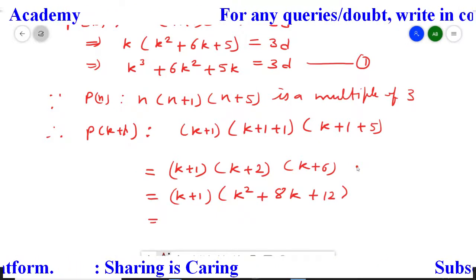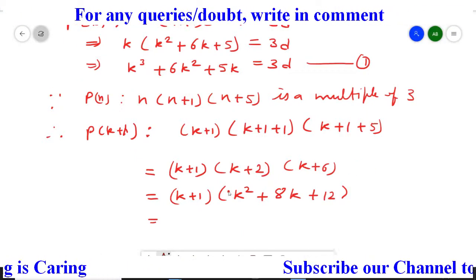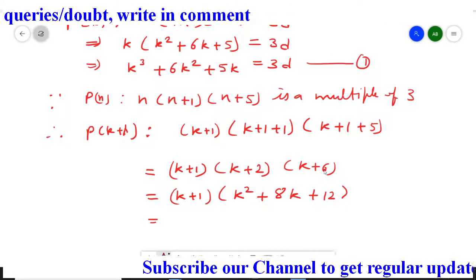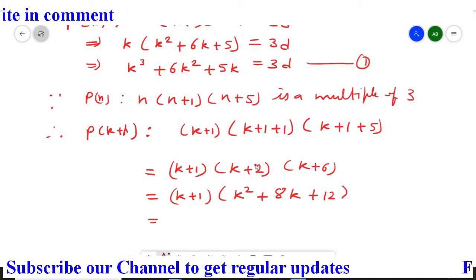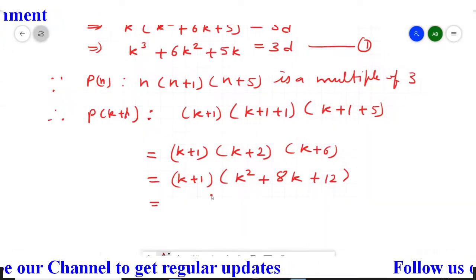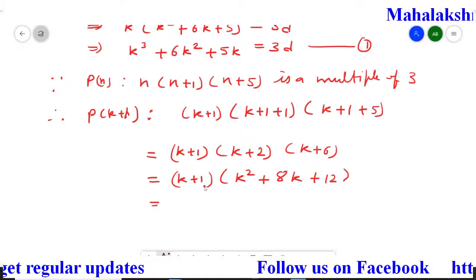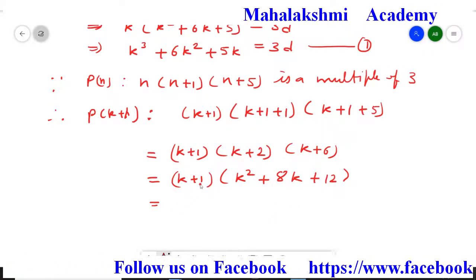Then I am going to open this. So first I open these two brackets I wrote here. The short trick is: first you just write down k square, the sum of the last terms, that is 2 plus 6 is 8, and then multiply them, 2 times 6 is 12. Now here I am going to open it by first k, so when we multiply it by k, we will get 3 terms, and in the next step we will multiply these 3 terms by plus 1.